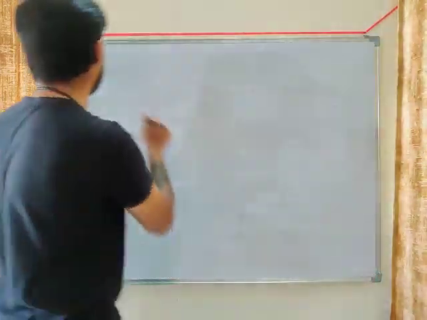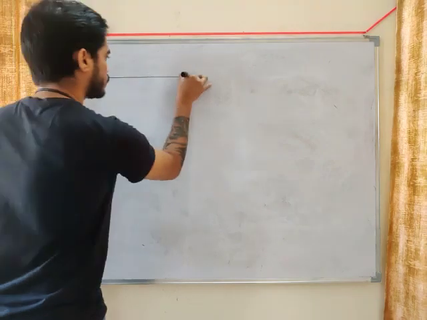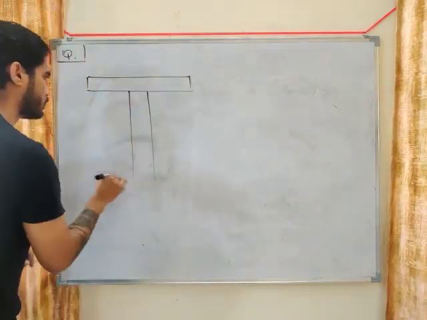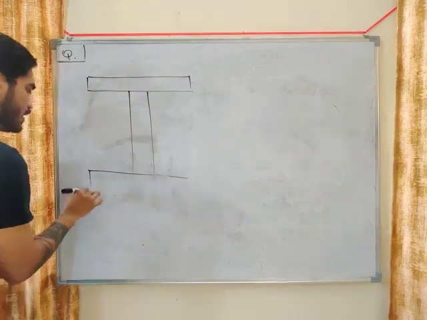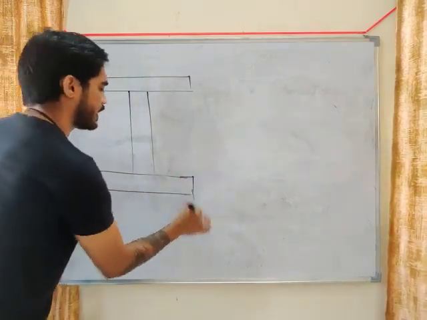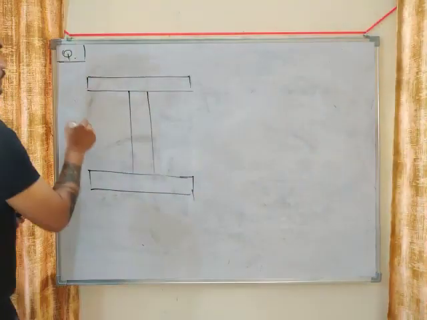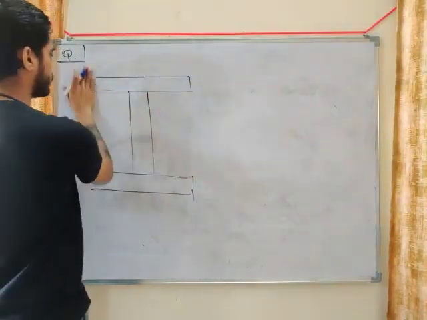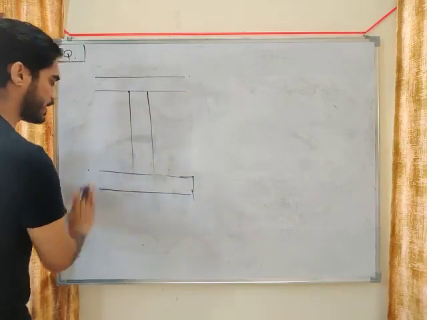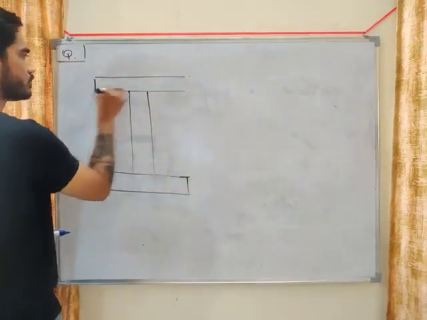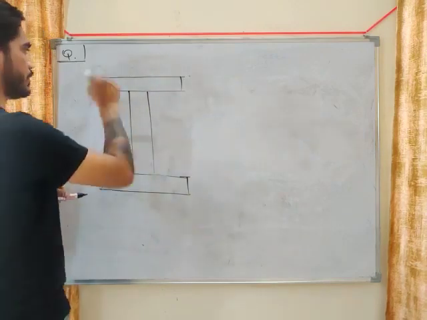So this is a symmetric I section. The dimensions of this section are given. Let's say this is 50 mm.